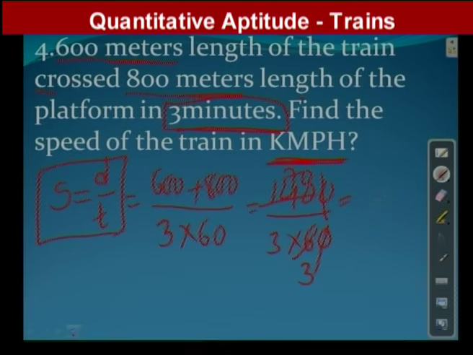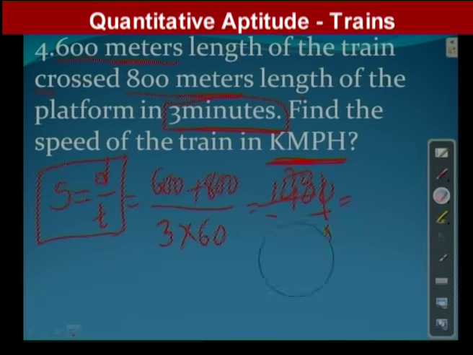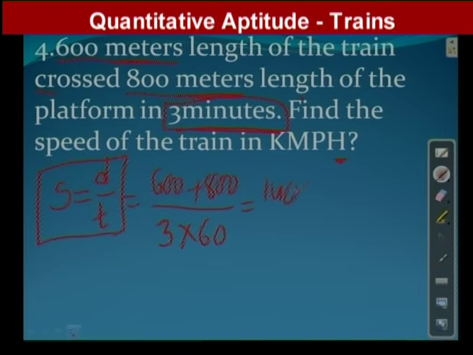70 by 9. And one more important concept here, there is one small correction. This is okay, this is right only, but what did he ask you to find? He asked you to find out the speed in terms of kilometer per hour, not meter per second. That's why this 1400 we write as it is, into 3 into 60, no issue. This is in terms of meter per second, but you have to convert to kilometer per hour. That's why 18 by 5. Now it's fine. So the zeros cancelled.